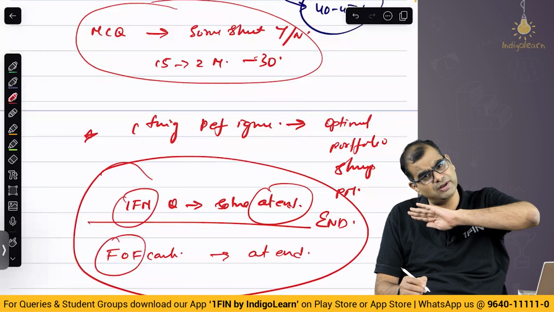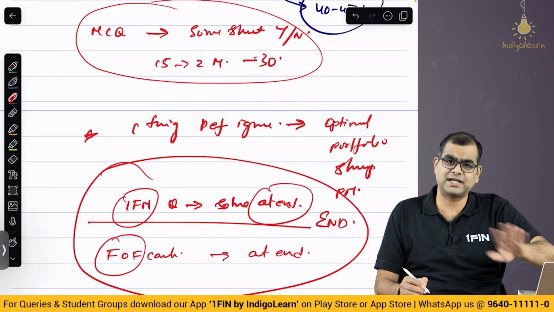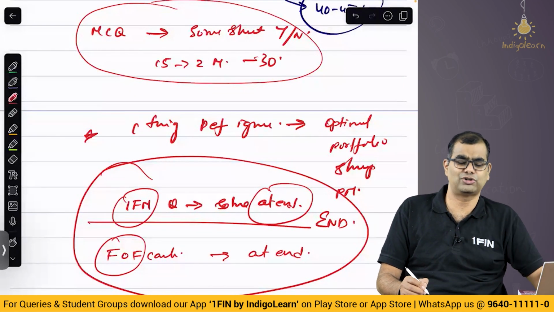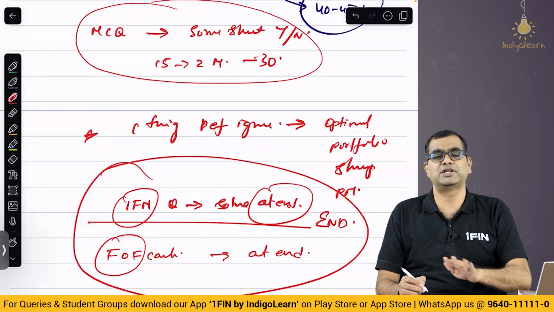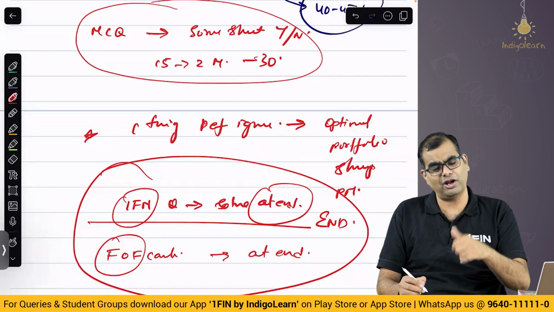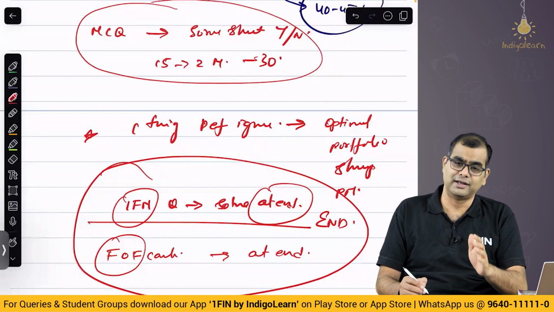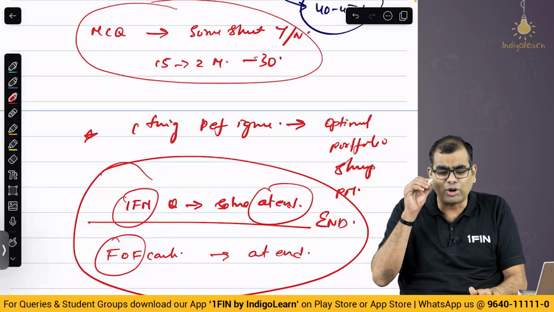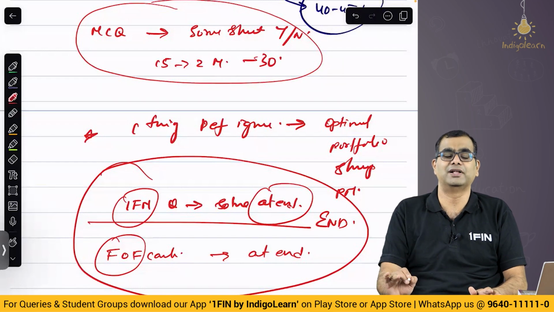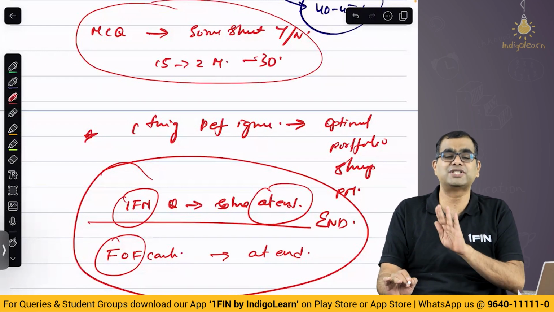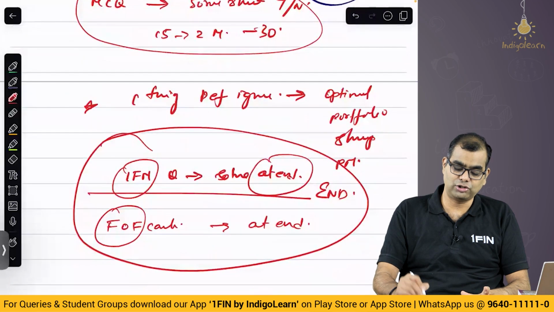And this I tell even to rank students also, or first-attempt students who got ranks in Inter. I say, please do this towards the end. It is not going to hurt you. You are strong, you are solid, you are convinced, great. But do this towards the end because these are unnecessarily computational heavy. They are not logic heavy, they are computational heavy, which is a waste of time. Okay, so solve these two towards the end.